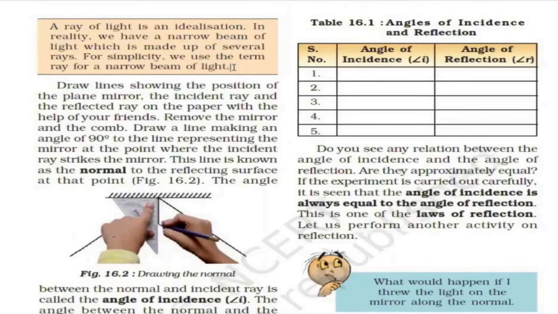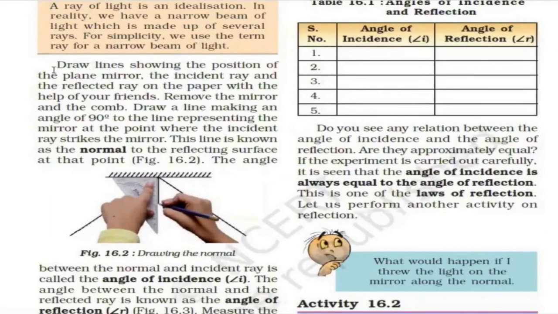So it made it clear that a ray of light is an idealization, meaning it is practically not so easy, or very difficult, or rather say impossible to have a single ray of light. But for study we say ray of light, but actually we take a beam of light which can have multiple rays passing within the beam.